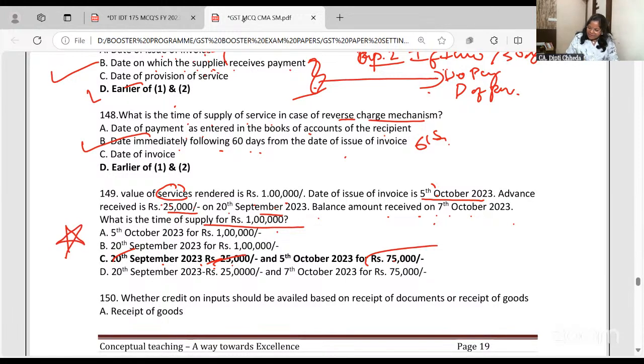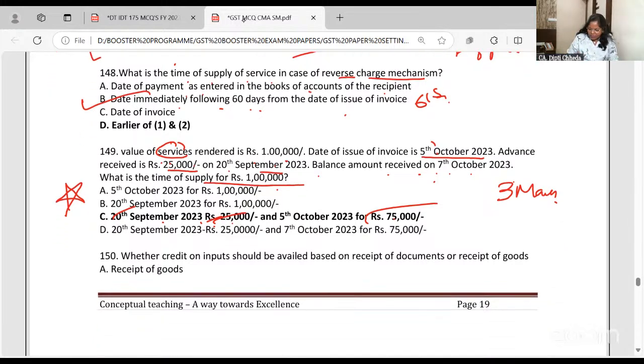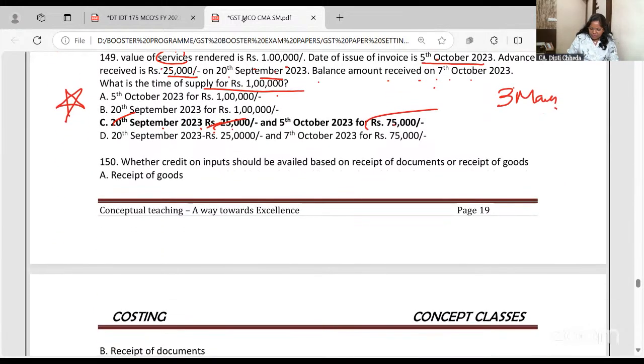Now see, this may not be asked as MCQ, but it can be asked for 3 marks. So in one line, just write the answer. Okay, time of supply in case of services is this, and then write your answer. If it is MCQ, only the main answer you have to write.